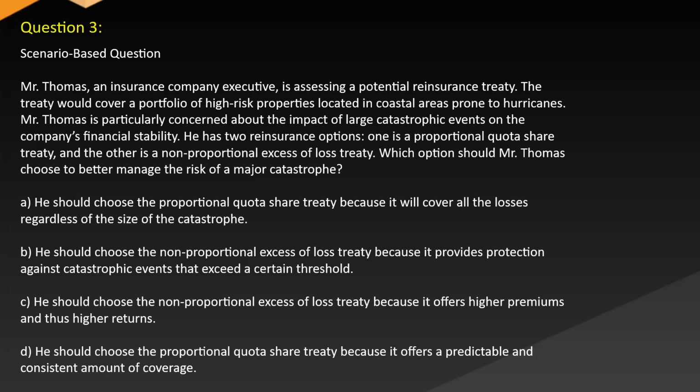A. He should choose the proportional quota share treaty, because it will cover all the losses regardless of the size of the catastrophe. B. He should choose the non-proportional excess of loss treaty, because it provides protection against catastrophic events that exceed a certain threshold. C. He should choose the non-proportional excess of loss treaty, because it offers higher premiums and thus higher returns. D. He should choose the proportional quota share treaty, because it provides a predictable and consistent amount of coverage.